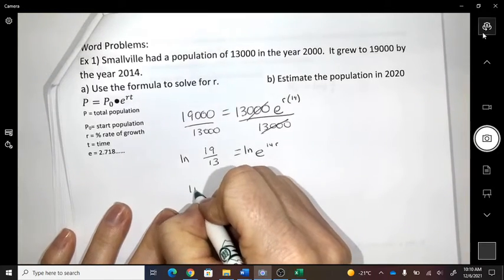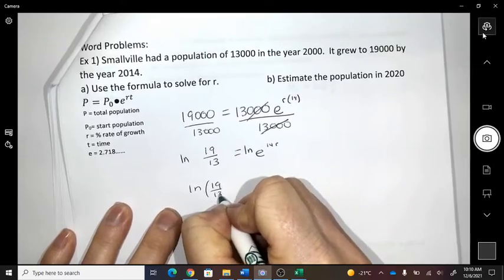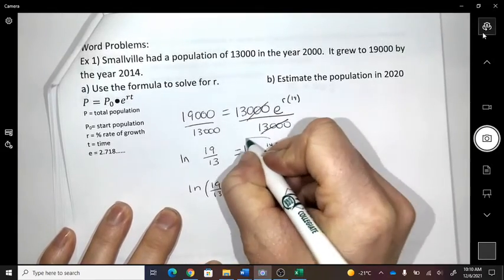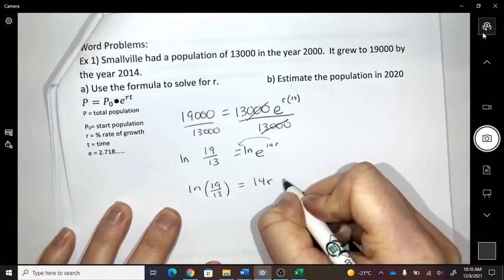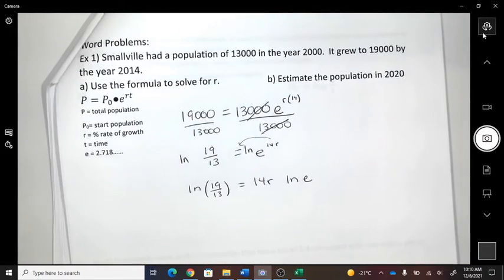Okay, so the ln of 19 over 13 equals 14r ln e. So the rules, exponents can become coefficients.